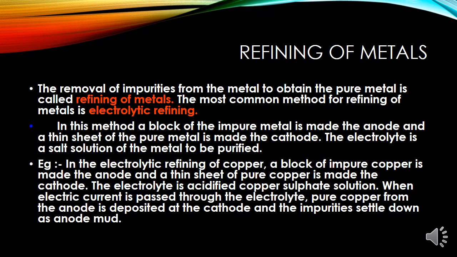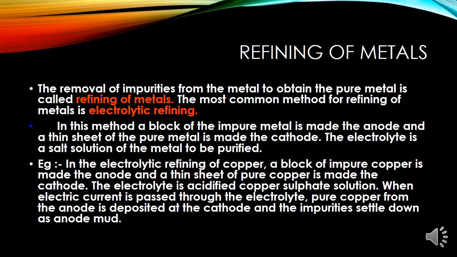Now students, in electrolytic refining, we have to have an electrolytic chamber, and we have to have a block of impure metal which is made the positive electrode, that is the anode, and a thin sheet of the pure metal which is made the cathode, and the electrolyte must be a salt solution of the metal to be purified. Now what happens when we pass electricity?